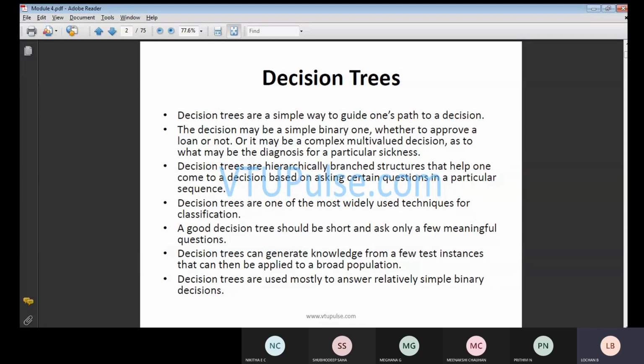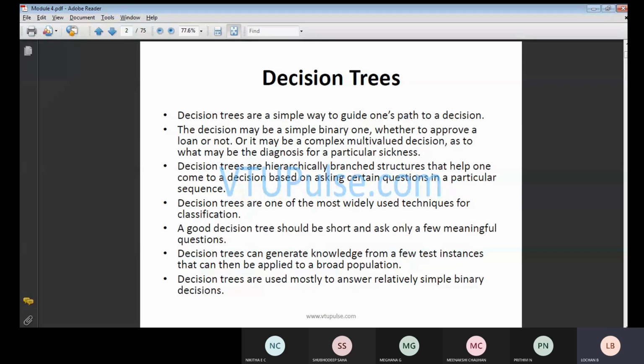Like that, in this particular case, decision trees are a simple way, mainly used to guide from one path to another path. In that way, we check which path we have to take, whether it is correct or not. We will be checking each and everything, and then we proceed with the operation.